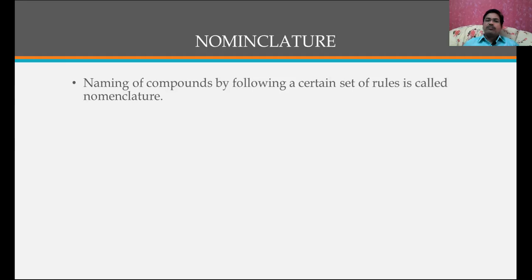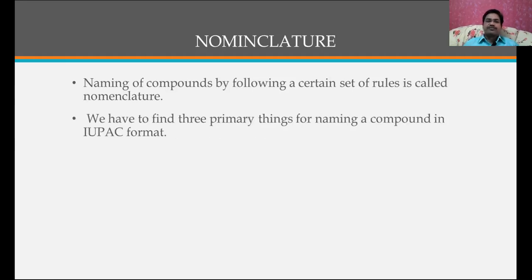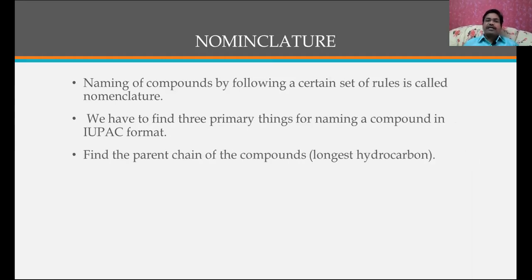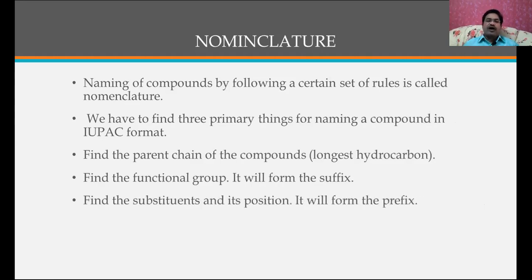Naming of a compound by following a certain set of rules is called nomenclature. We have to find three primary things for naming a compound in IUPAC format. What are those? Find the parent chain of the compound, that is nothing but the longest hydrocarbon. Find the functional group; it will form the suffix. Find the substituents and their positions; they will form the prefix.